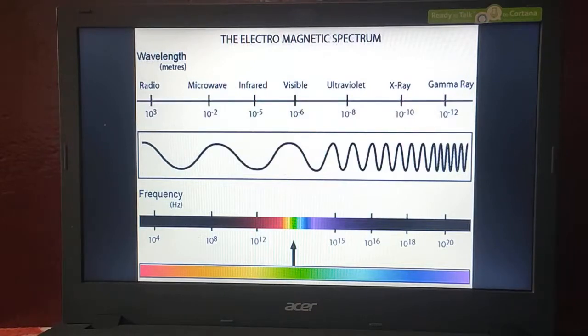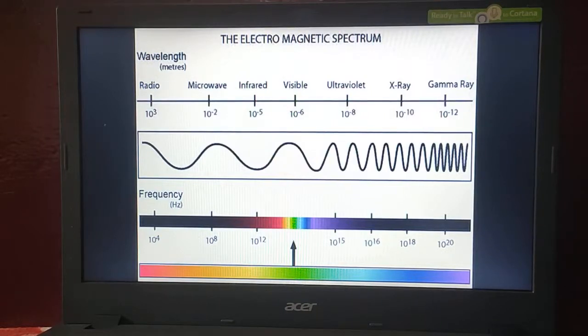In terms of nano, nano means 10 to the power of minus 9. Or in terms of micro, it is 0.4 into 10 to the power of minus 6 meter to 0.8 into 10 to the power of minus 6 meter. This is the range of visible electromagnetic waves.